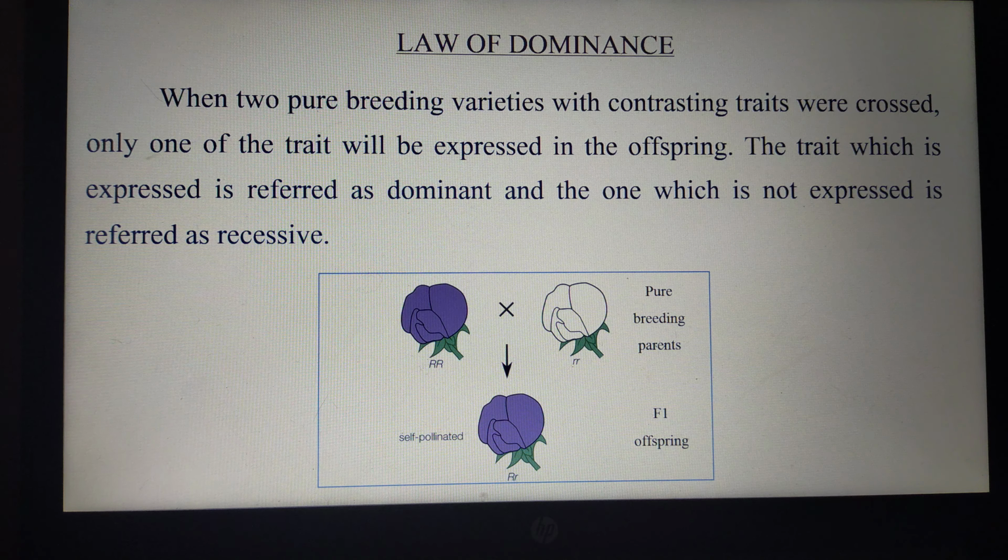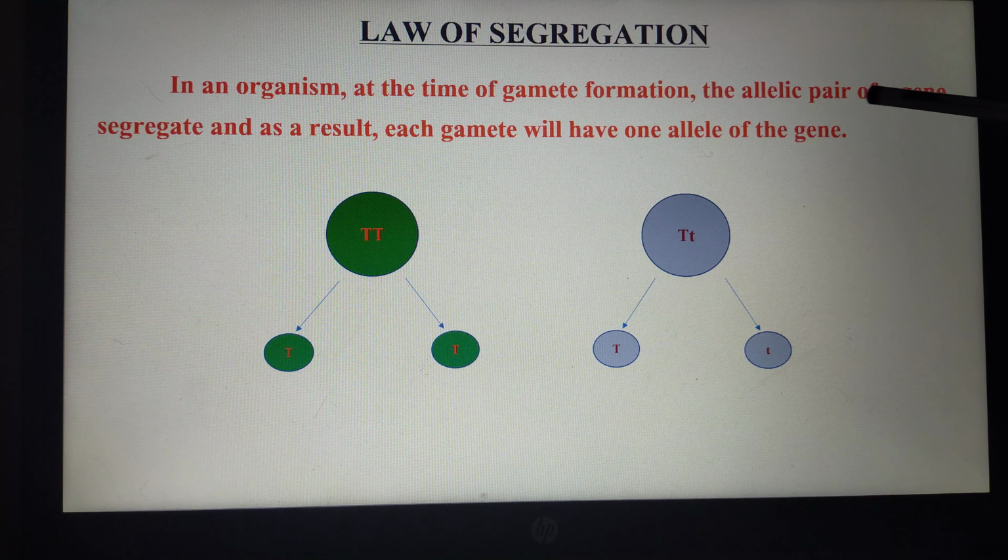We know each gene has a minimum of two alleles, right? An allelic pair. So this law states that the allelic pair of a gene separate during the gamete formation, and the gamete has only one allele of the particular gene.